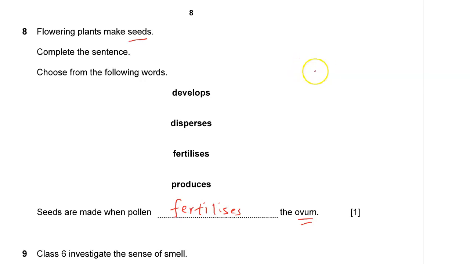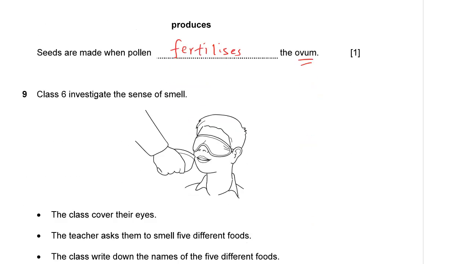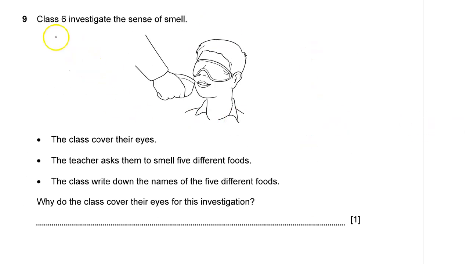Very well. Question number 9. Class 6. Hope every one of you is looking at this paper in class 6. Investigate the sense of smell. You have a student here who is blindfolded. Then you bring close to his nose some substance that has got a smell. So the class covers their eyes, right? So that they may not tell what substance it is. They only want to use their sense of smell.